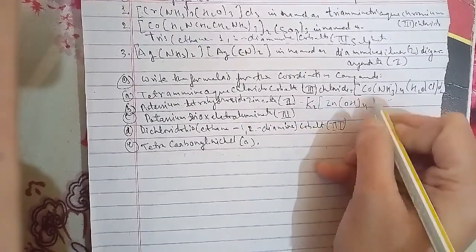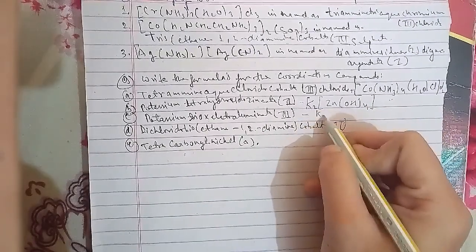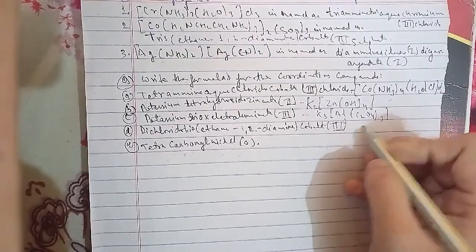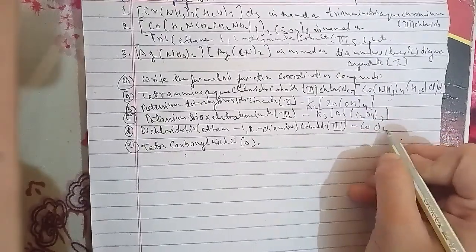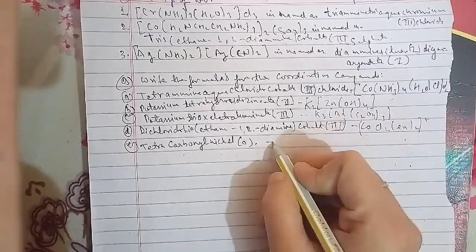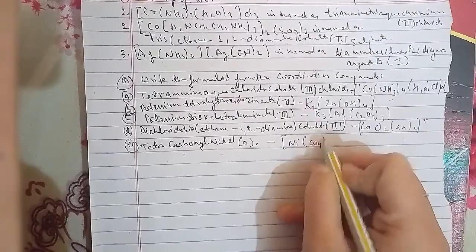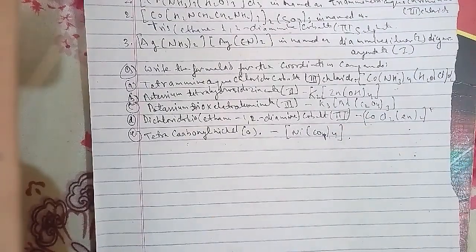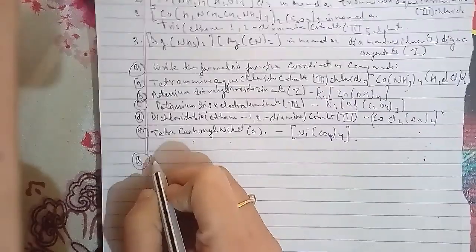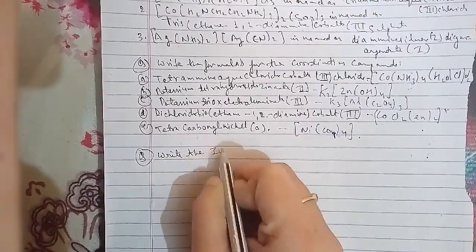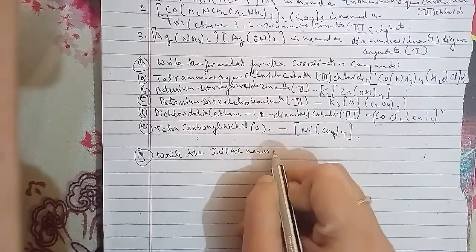For B, K2[Zn(OH)4]. Another is K3[Al(C2O4)3]. The D one is [Co(NH3)5CO3]Cl. And the fifth we have is Hg[Co(SCN)4]. So we'll have to name each of them.